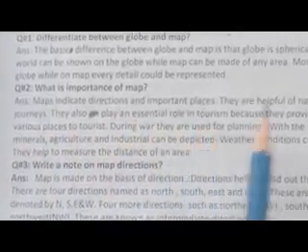Our question number 2 is: what is the importance of map? Answer: maps indicate directions and important places. They are helpful for navigation, land and aerial journeys. They also play an essential role in tourism because they provide detailed information of various places to tourists. During war, they are used for planning.